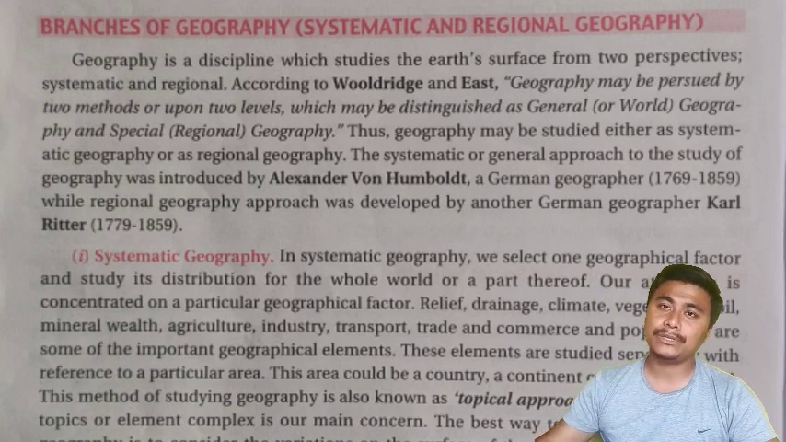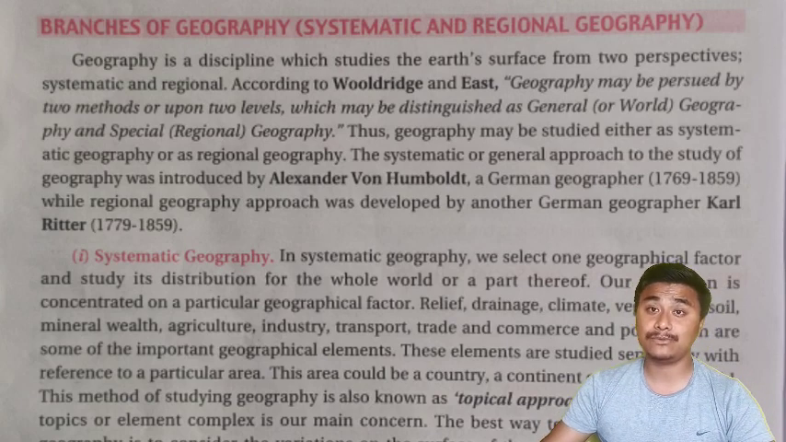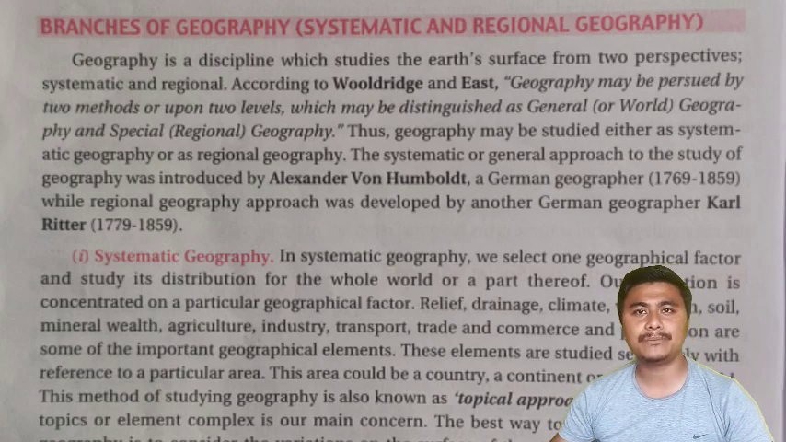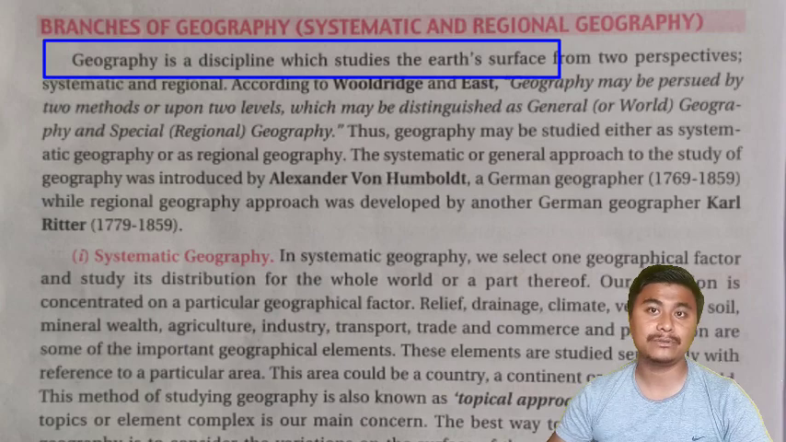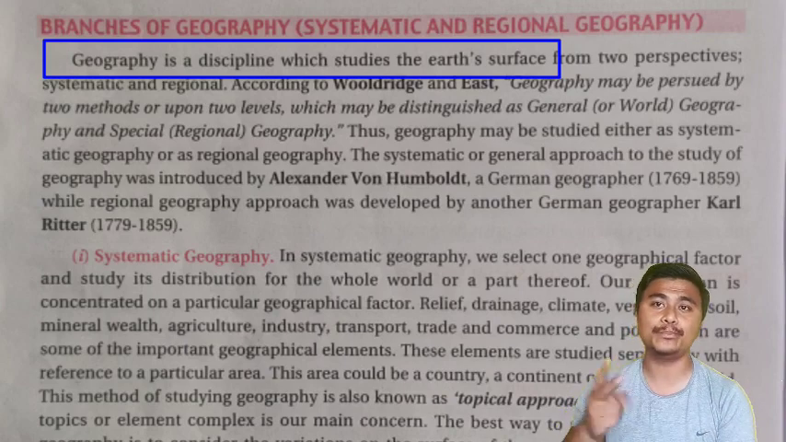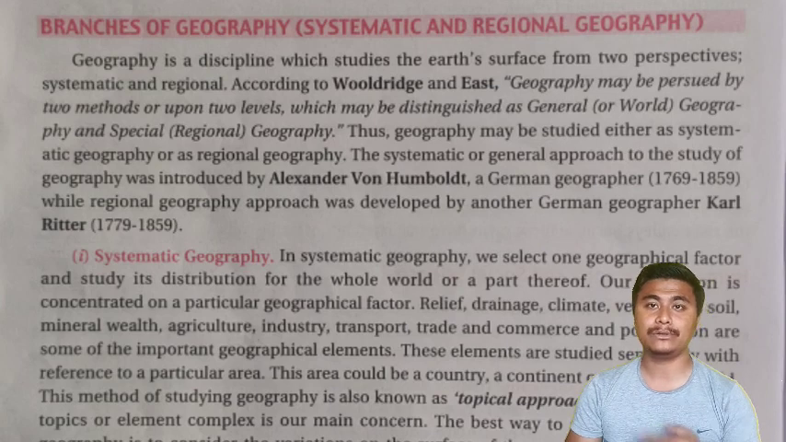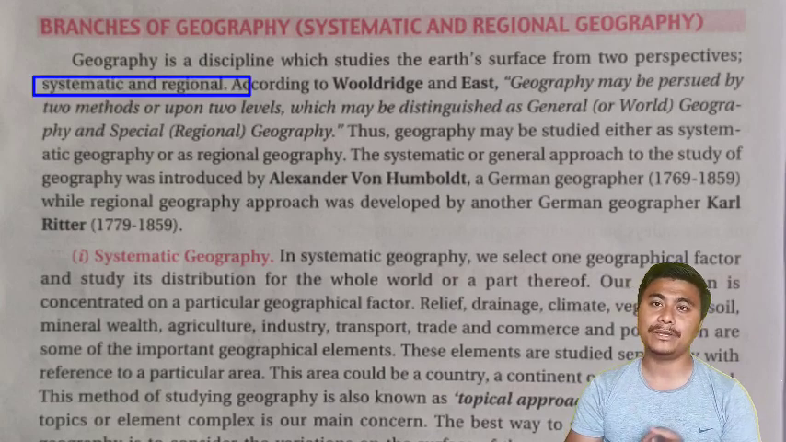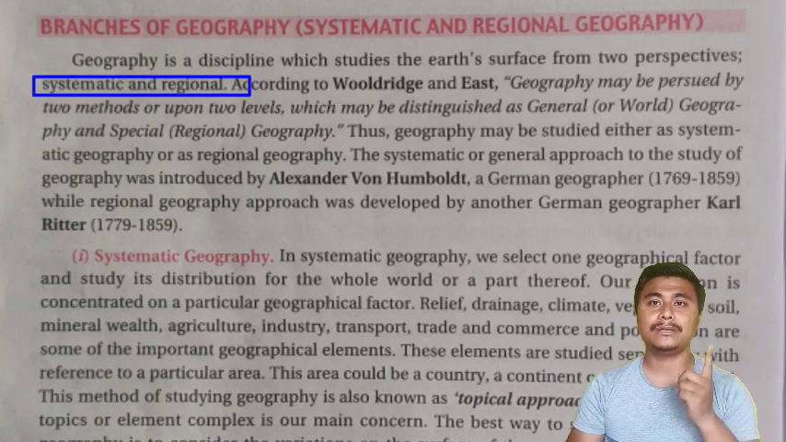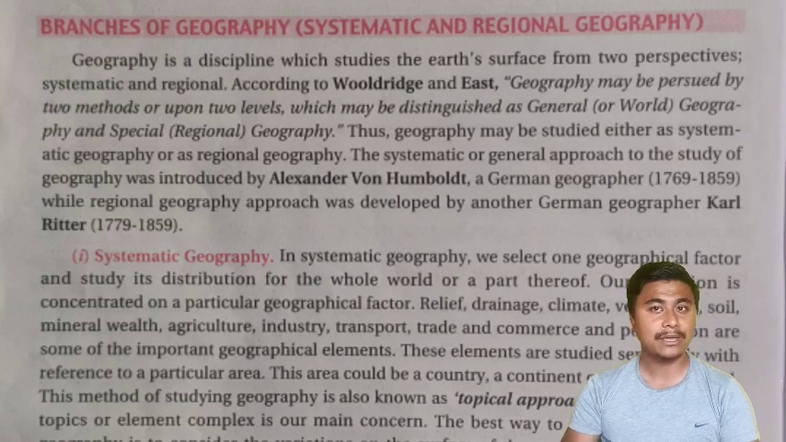Now we are moving on to another topic, that is the branches of geography. We know geography is a discipline which studies the earth's surface. So it has two different perspectives to study the earth's surface, or two branches we can say: one is systematic geography, another is regional geography. Now what is systematic and regional?